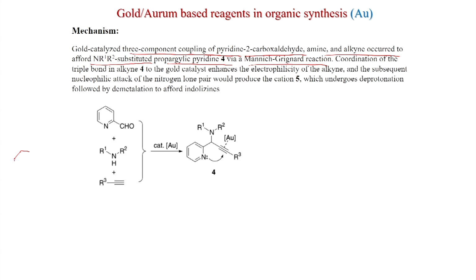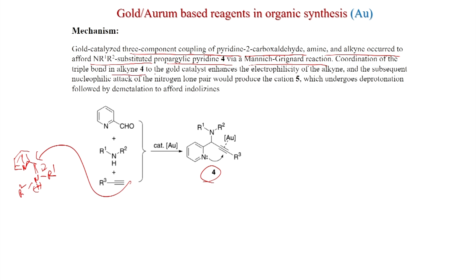So, this is the iminium, CH(R1R2), and you get the iminium ion. So, this is the iminium ion formed in situ, and then the triple bond adds here, and after the addition you get this 4.